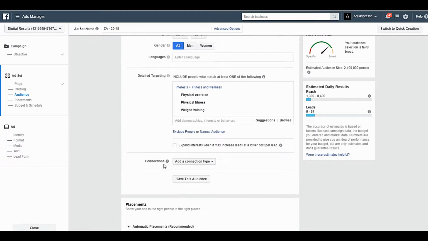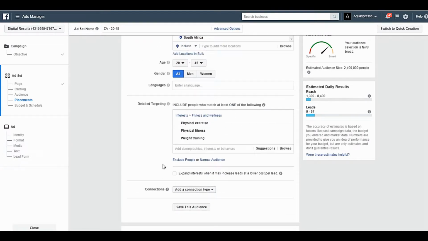From there, people create their ads and start marketing. Now, why these are typically incorrect, and how we know they're incorrect, is because these are all inferred interests. That means more often than not, people that fit into this group haven't gone to their Facebook profile and said, I like physical exercise, or I like physical fitness or weight training. What's happened is that based on different likes, comments or Facebook interactions, Facebook has inferred that these people like this. And more often than not, it's not very accurate. I'm going to show you again how we know that.